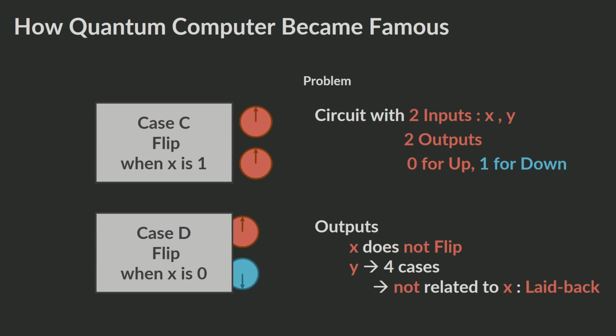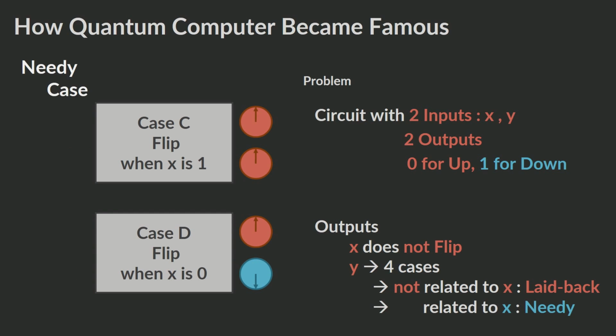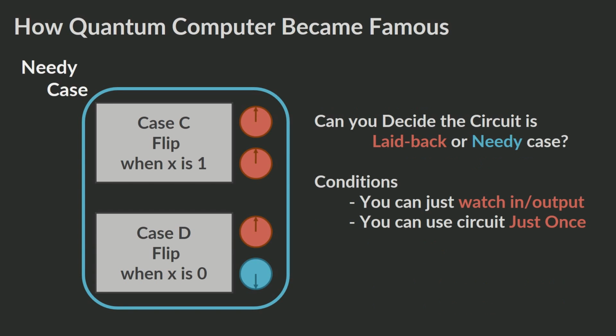Case D, it flips it only if x is 0. These two cases are called needy, since they are dependent on x. So, with that in mind, here's the circuit. Can you figure out if it is a laid-back case or needy case? You can only see the outcomes, not what is happening in the circuit, and you can use the circuit just once.